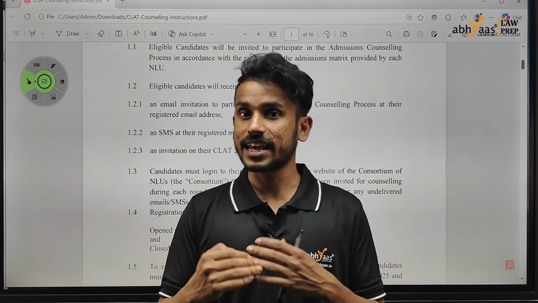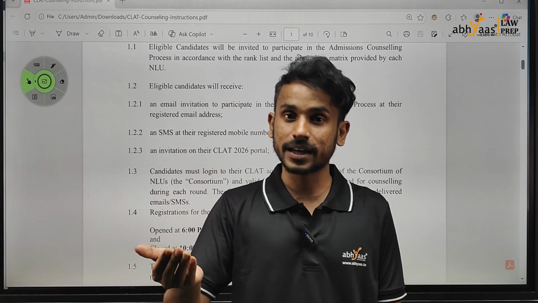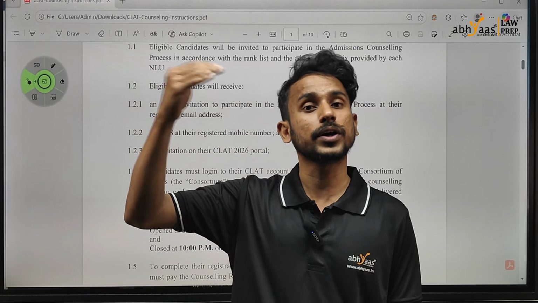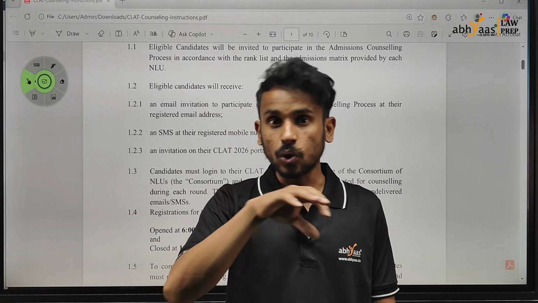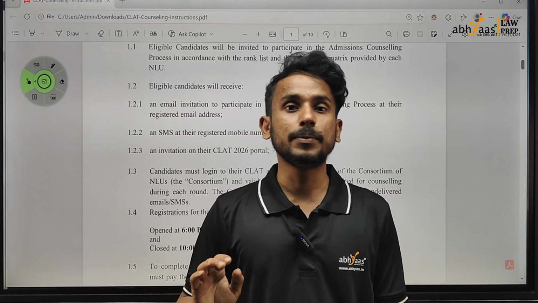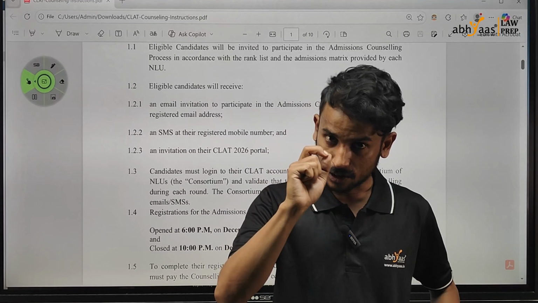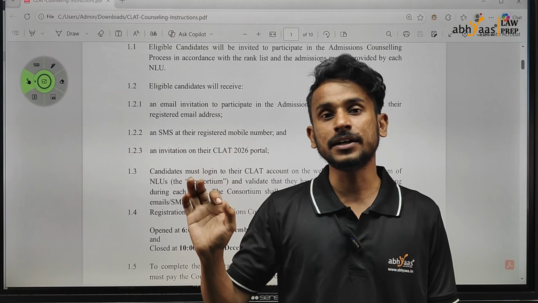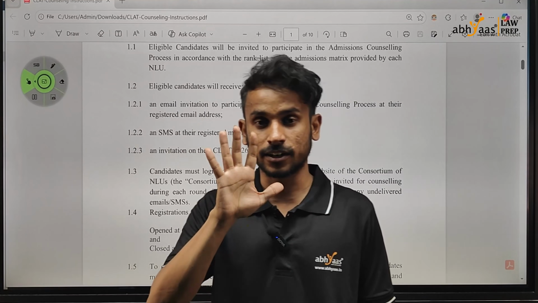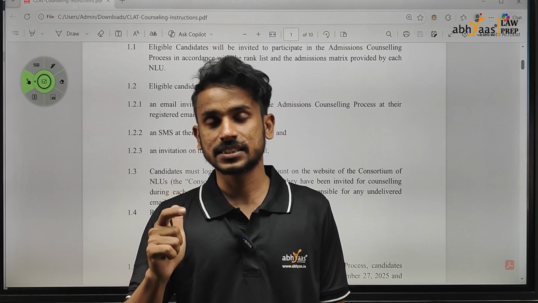So suppose in the first list I get an NLU and I keep it on float, expecting that in the second round there will be an upgrade in the NLU allotted to me, and say that it did happen and you have moved to a better NLU in the second list. If you don't come and again press float or freeze and you just stay dormant, then it will be deemed as if you have exited the counseling process. So at every round, until and unless you have opted for freeze and made the payment, please make sure that you log in on each of the specified dates of the 5 counseling rounds, and see and exercise the option among float, freeze and exit.